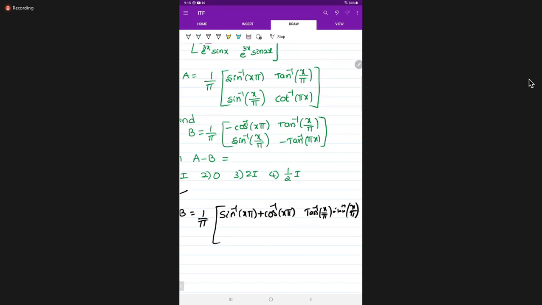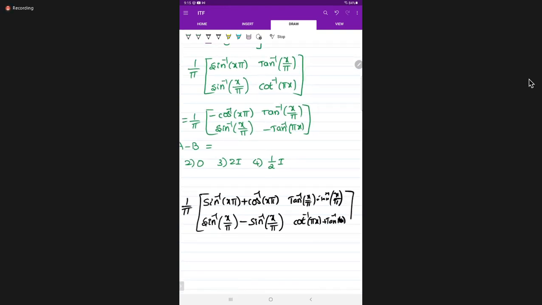Sin inverse of x by pi minus sin inverse of x by pi. Cot inverse of pi x plus tan inverse of pi x. Okay, any doubt, students? No, ma'am.